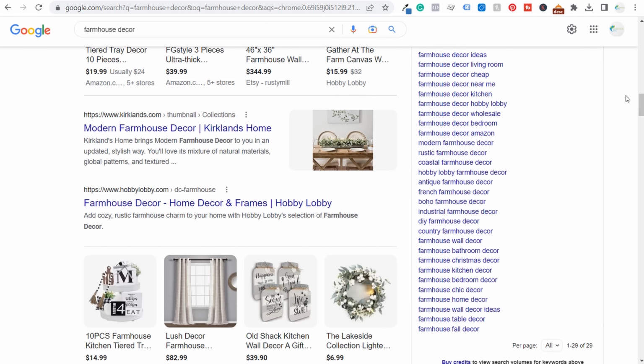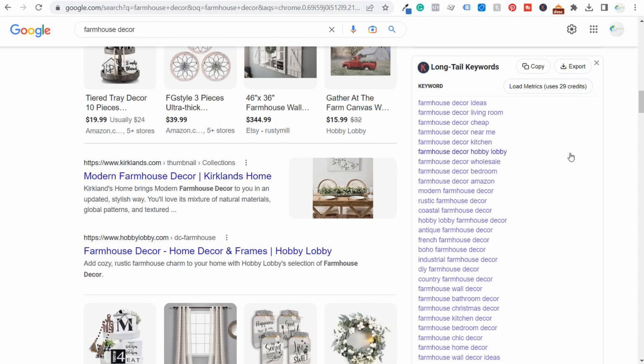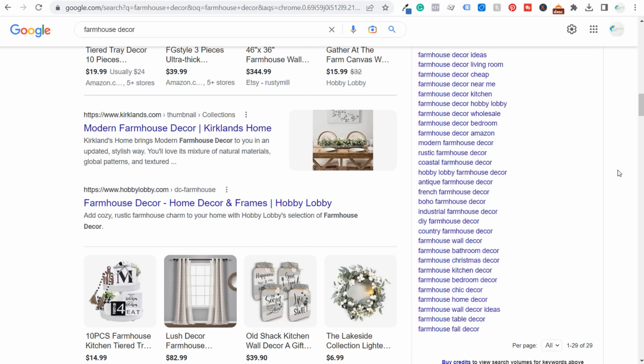If I want to rank for the keyword farmhouse decor, I need a page on my website for fall, table, wall decor, chic, bedroom, kitchen, Christmas, bathroom. We have wall again here, industrial, boho, French, antique, coastal, rustic. All of these are keywords that I need to start focusing on, and I need to make sure I have a page on my website for all those different keywords, because if they're listed here for long tail keywords, 29 total ideas, those are keywords that have actual search volume that people are actually looking for.